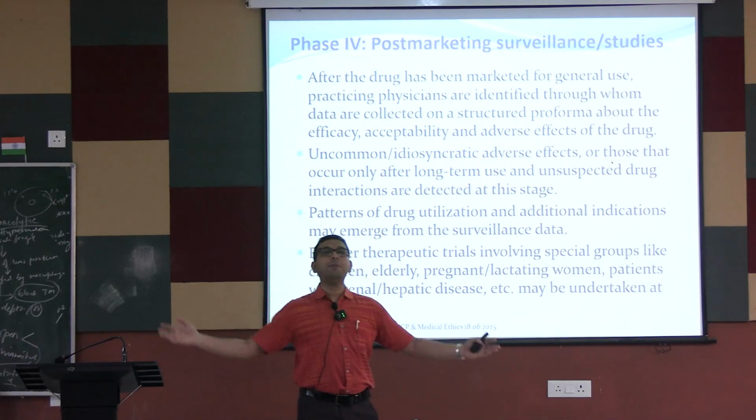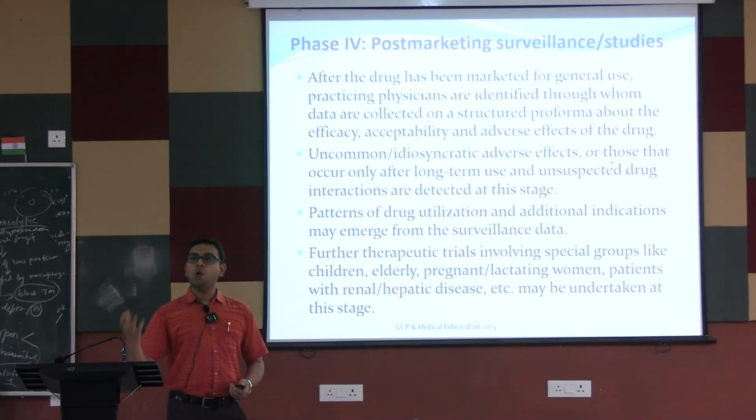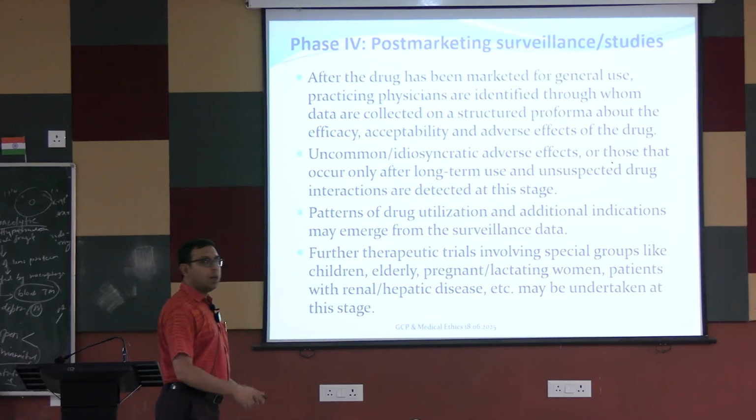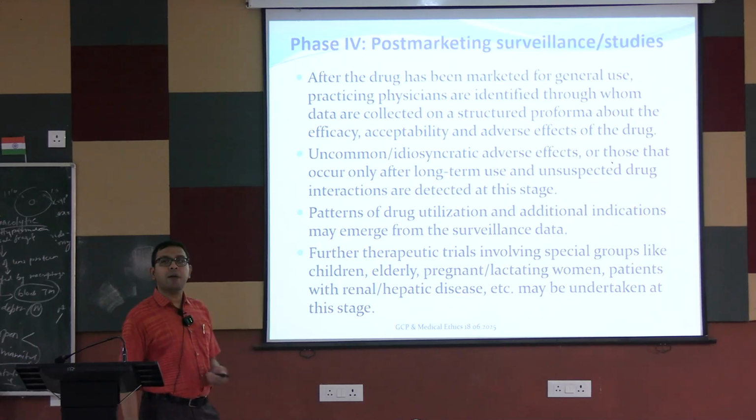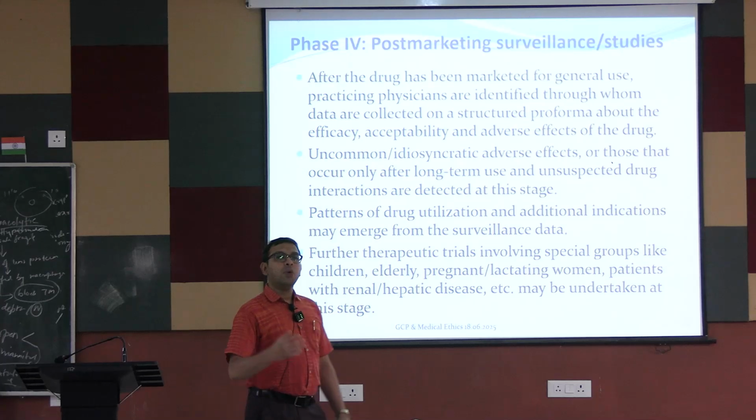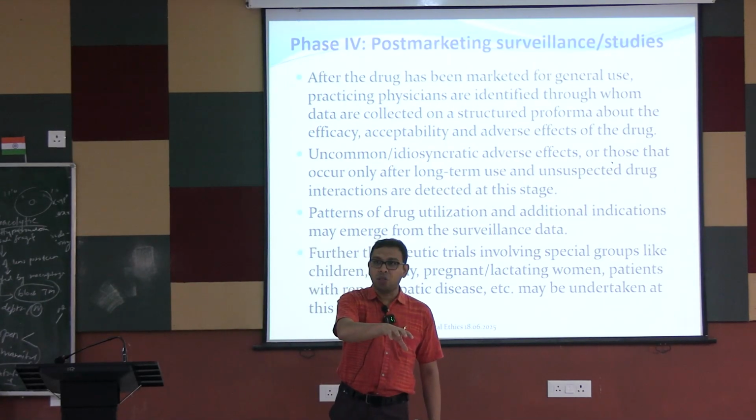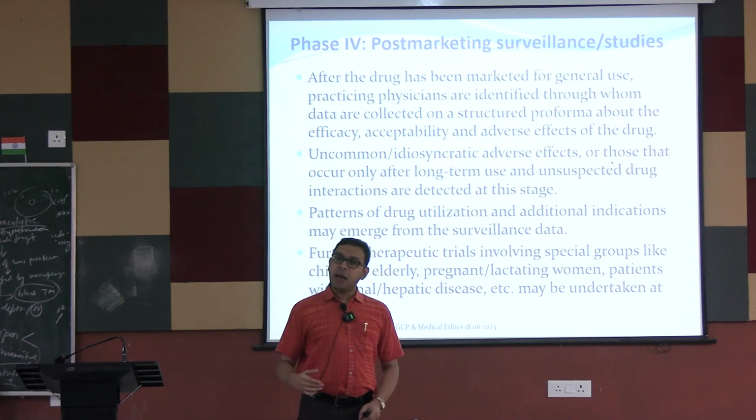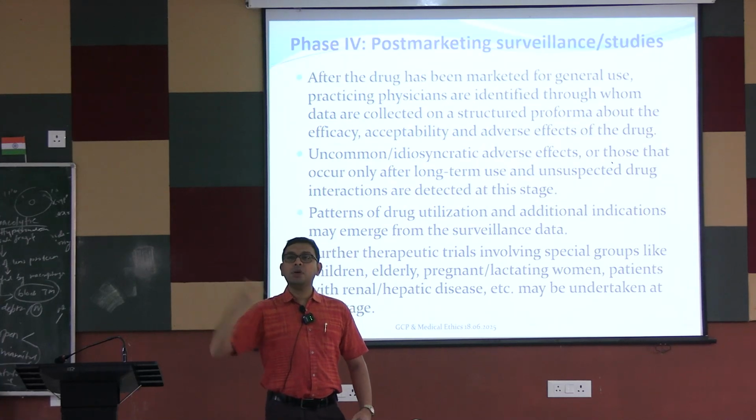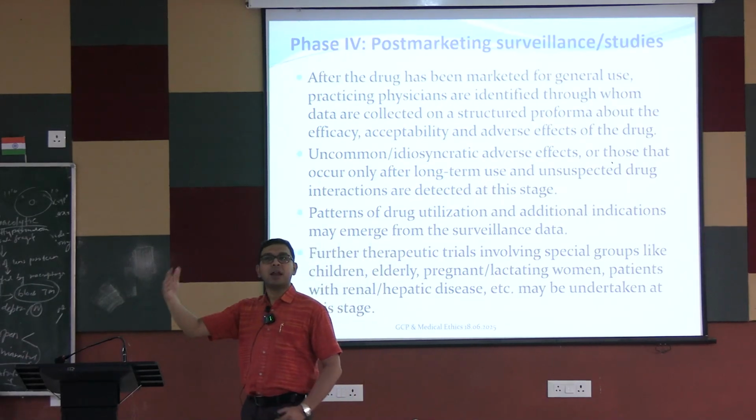That is, it is present in the open market, and now we are seeing its effectiveness. So effectiveness we want to see in open studies in the case of phase 4 trials. Patterns of drug utilization and additional indications may emerge from the surveillance data. From this data, the company can see that the drug may be beneficial in some other indications also, because these patients have some other disease and they are also cured of it. So the company may think of starting a clinical trial for that indication of that drug. This is the way by which newer indications are added.